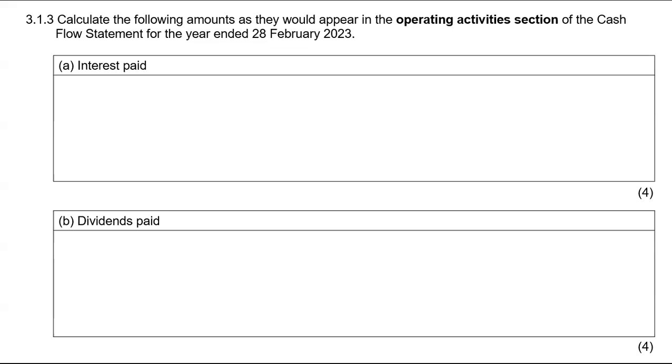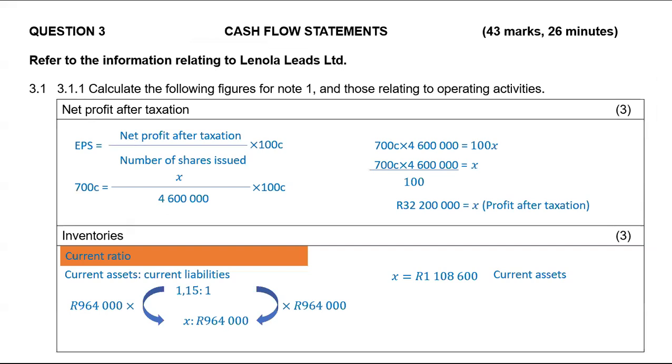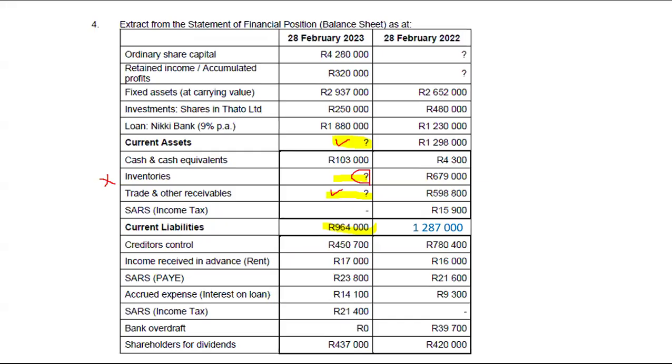If you didn't hear it, please replay that and listen carefully to what I said. Okay? So trade and other receivables for this year will be 598,800 plus 21,200, meaning that this year's one was higher than last year's one by 21,200. And that is because 21,200 was an outflow. An outflow means this year's one was greater than last year's one. So we lost cash.